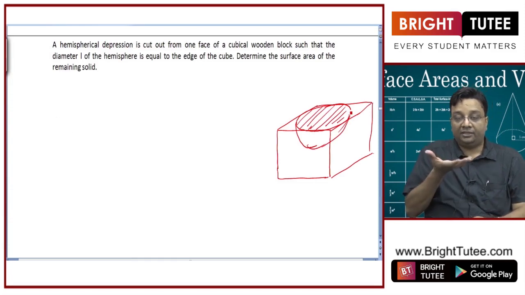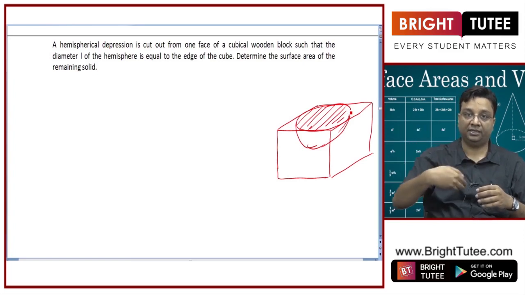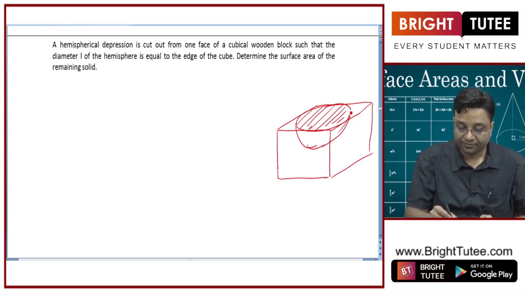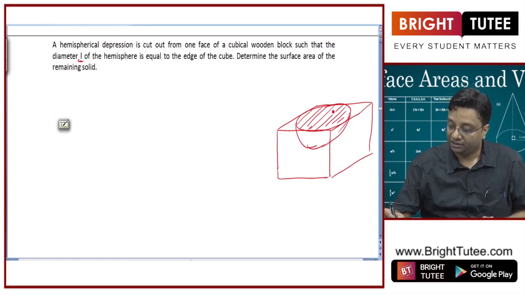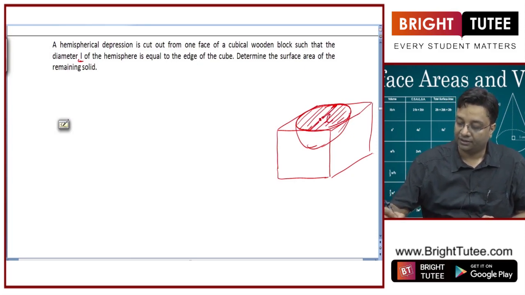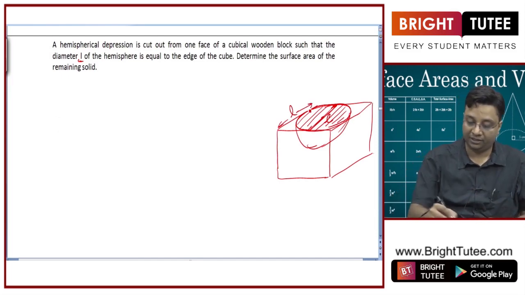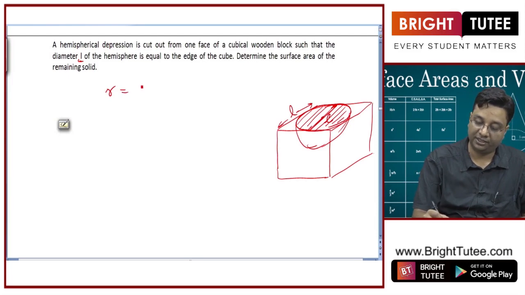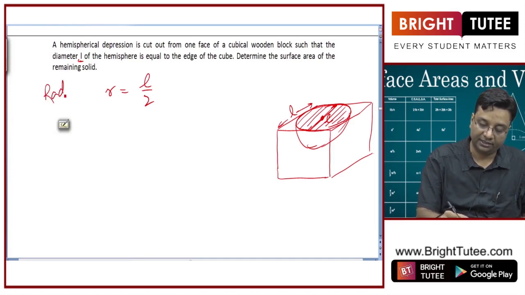right. So I had a solid cubical wooden block, and I cut the depression in one of its faces, and the diameter L of the hemisphere is equal to the edge. So this is the biggest circle that I can draw on its face, right? Its diameter is L, so the edge will also be L. So if I talk about the radius r of the hemisphere, it is L by 2, half of it, right? This is the radius of the hemisphere.